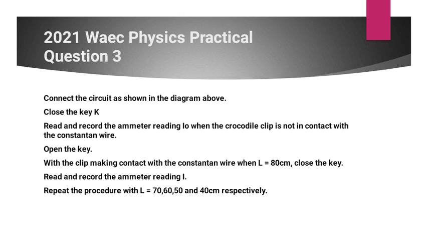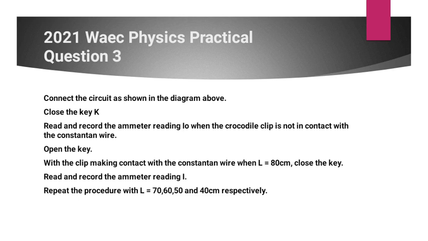All right, and then at the 80 centimeter, you put the crocodile clip. Then close the key and check the current that flows through the circuit. Record that as I. So you repeat the procedure for when the length of the constantan wire is 70, 60, 50, and 40 centimeters. In each case, determine the current that flows through the circuit.